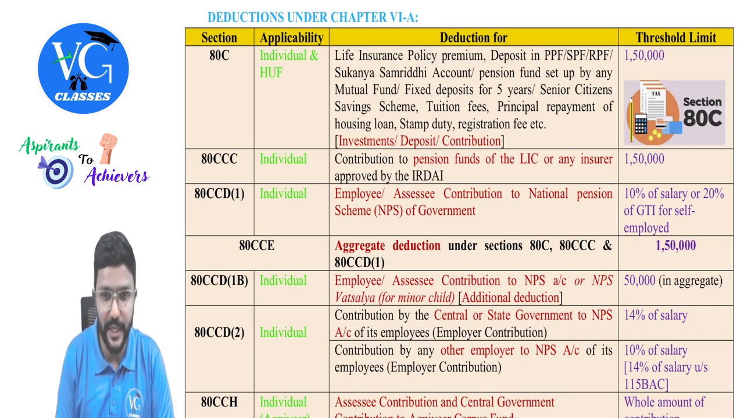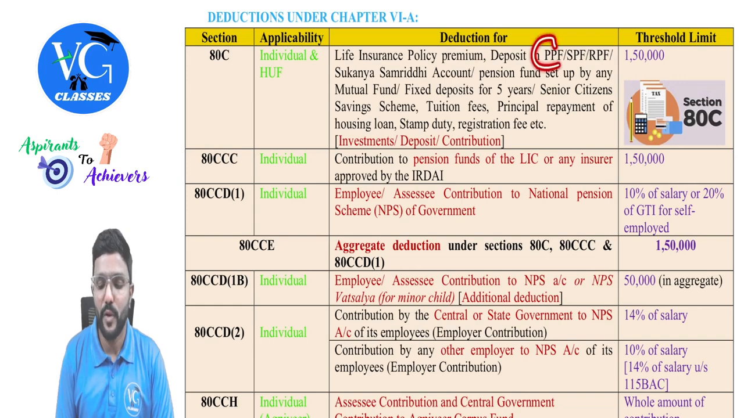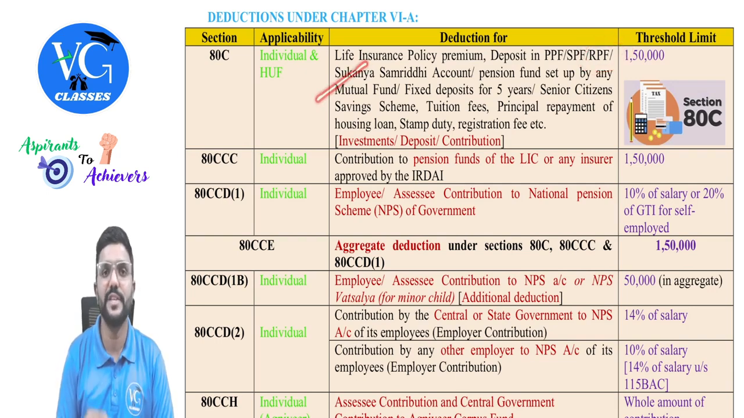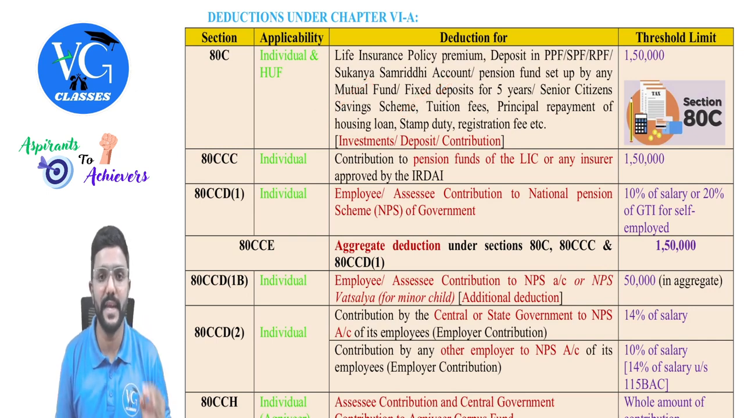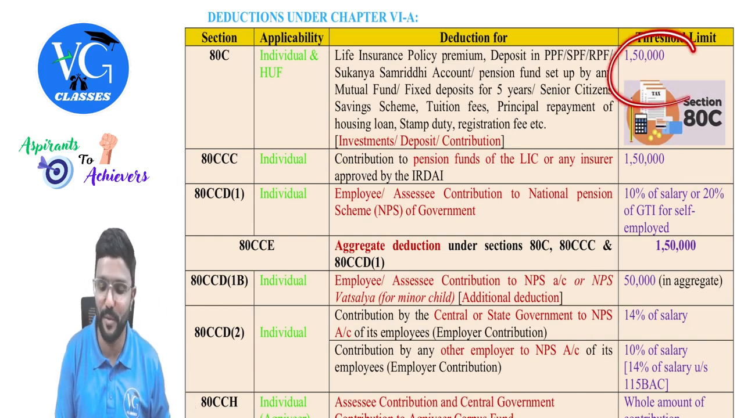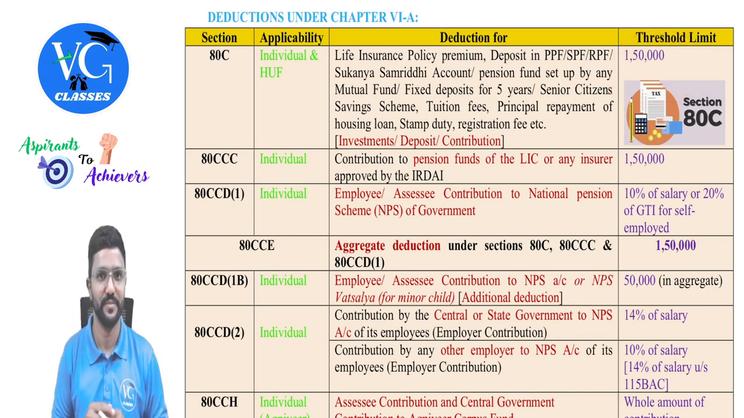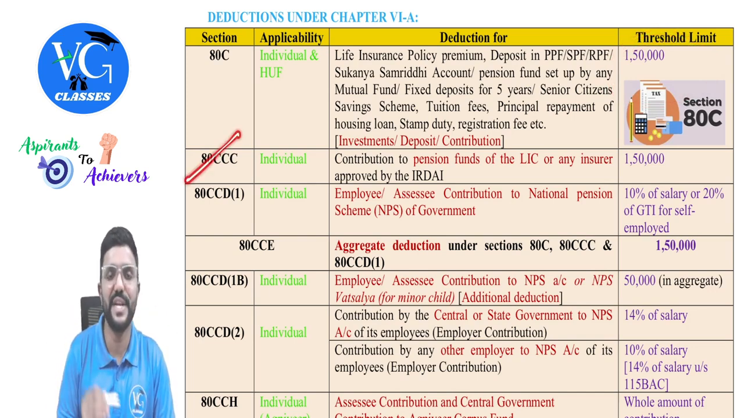Next, let us continue. Deposit in public provident fund, statutory provident fund, or recognized provident fund, or Sukanya Samruddhi account, which can be opened in the name of a girl child. Then pension fund set up by any mutual funds, fixed deposit for a period of 5 years, senior citizen scheme, tuition fees paid for children, principal repayment of housing loan, stamp duty or registration fee. For all these, deductions are available under section 80C, and all this put together, maximum how much? 1 lakh 50,000.